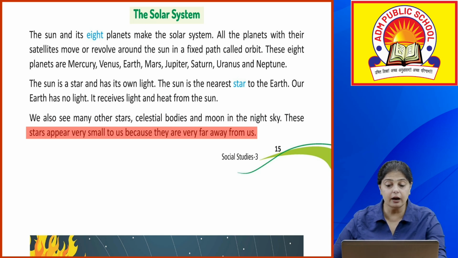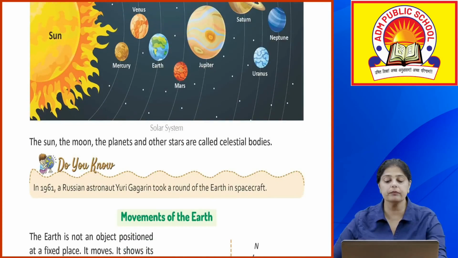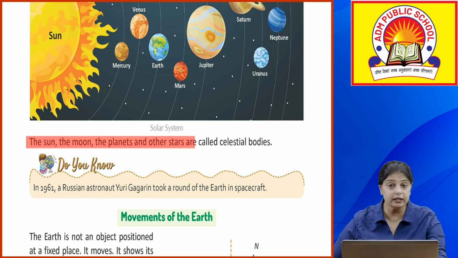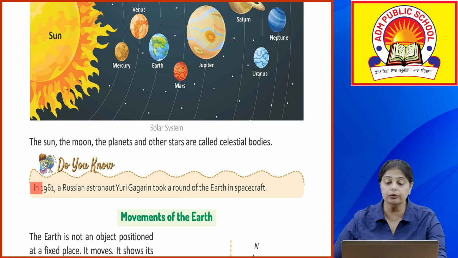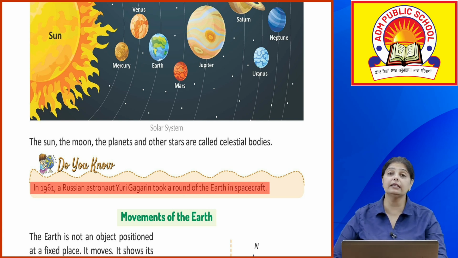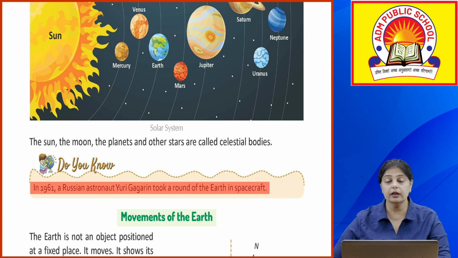So if you look at the diagram, you will see where these different planets are placed. The sun, the moon, the planet and other stars, what are they called? They are called the celestial bodies, okay. Now do you know, in 1961 a Russian astronaut, Yuri Gagarin, took a round of the earth in a spacecraft. So Yuri Gagarin was the first person, okay, who went around the earth, okay, in his own spacecraft, okay.